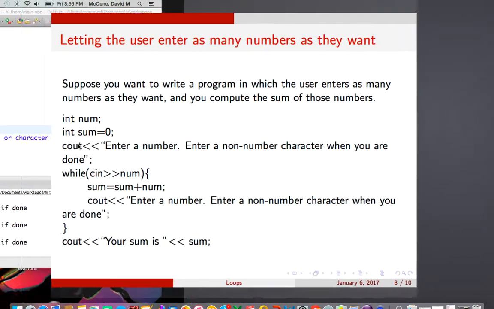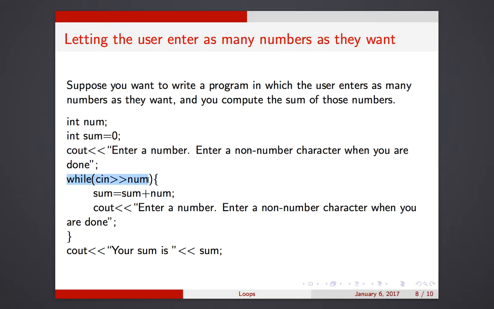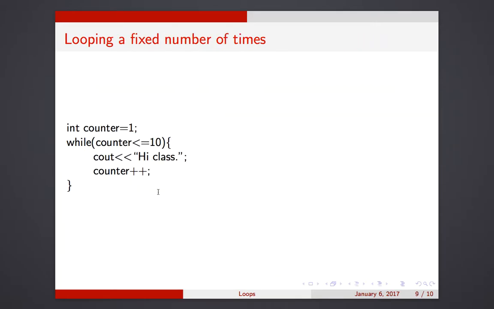So the takeaway from this example is this line of code right here. As long as they're entering a number, you can do things with it. You can calculate a sum of a bunch of stuff or whatever. You can also make a loop run a certain amount of times if you want to.